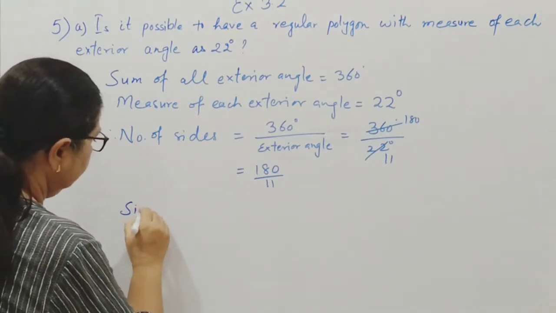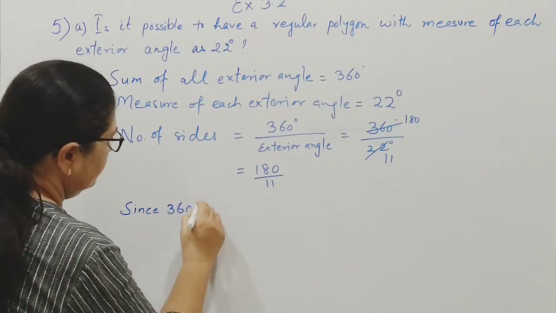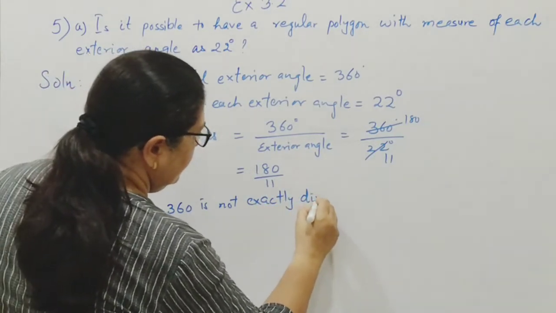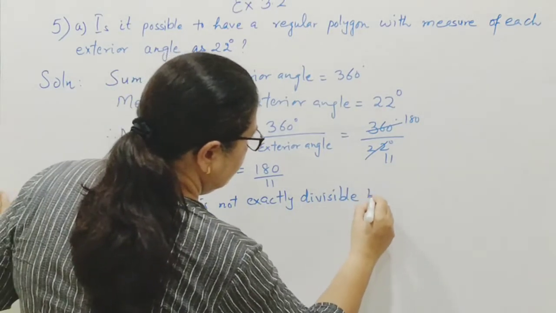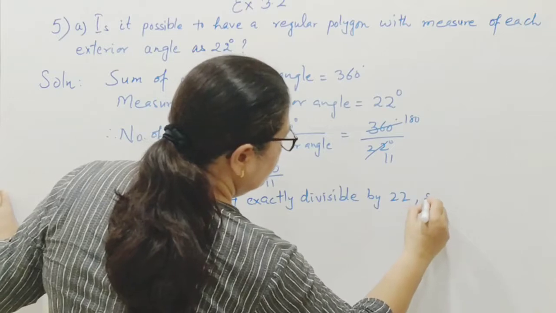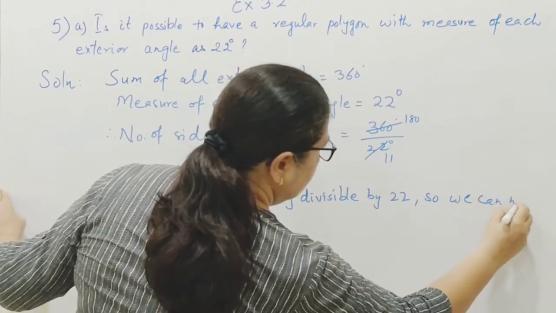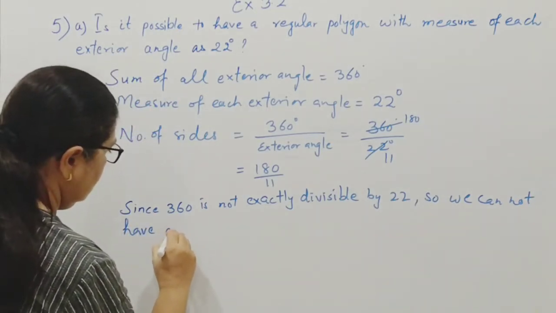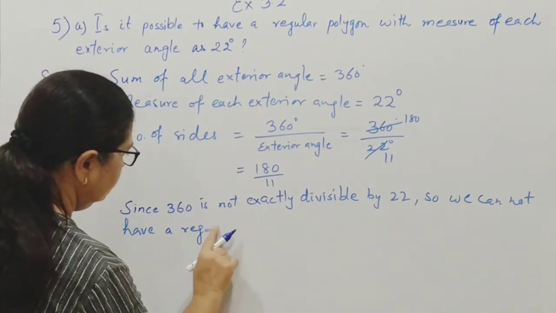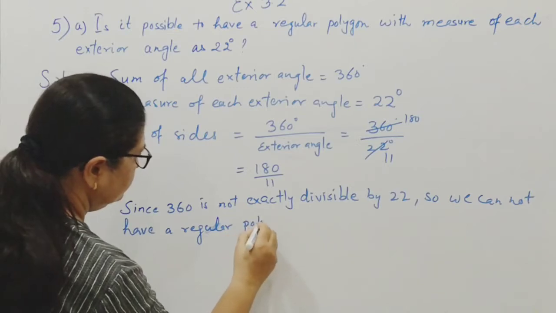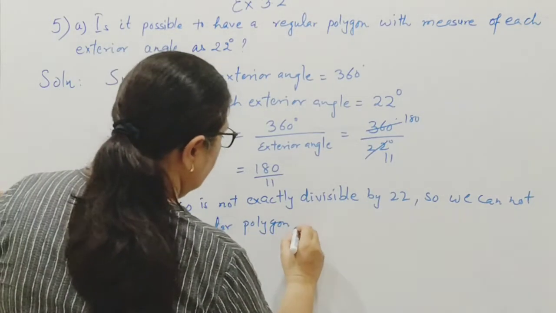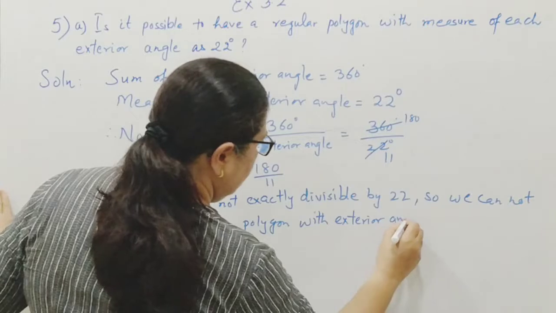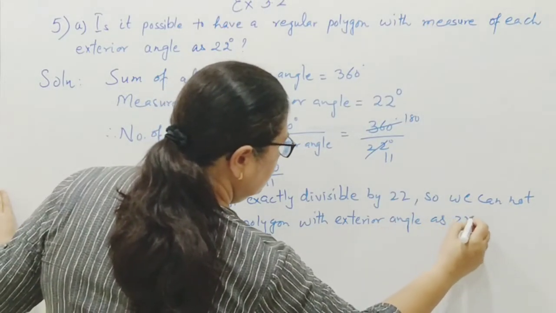So since 360 is not exactly divisible by 22, we cannot have a regular polygon with exterior angle as 22 degree.